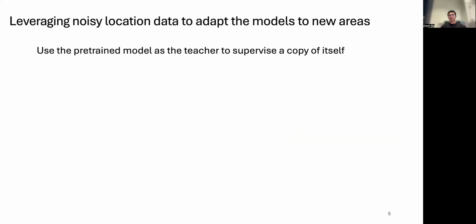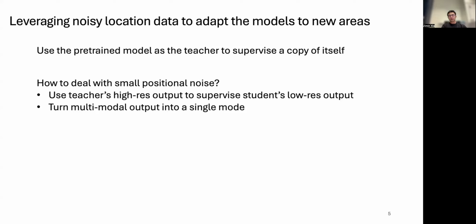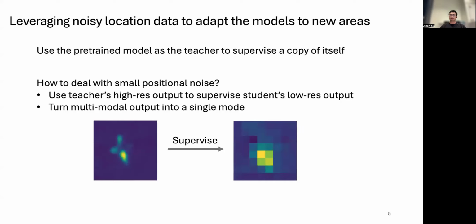Since the teacher's output can have small positional noise and large outliers, we then propose solutions to address those. For the small positional noise, we propose to use the teacher's high-resolution output to supervise the low-resolution outputs of the student, as high-resolution outputs are usually more accurate, and downsampling them to a lower resolution suppresses their positional noise. Besides, when the output is multimodal as shown here, we select only the max mode to generate the pseudo ground truth. This can prevent the uncertainty in the teacher's predictions from propagating to the student.